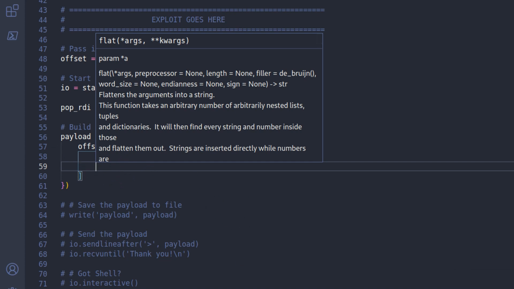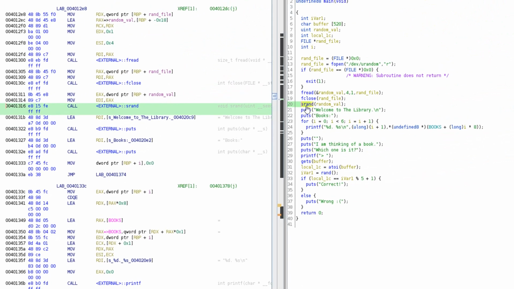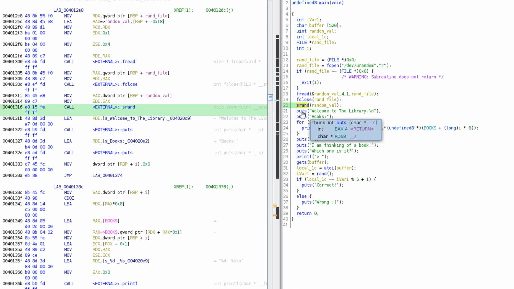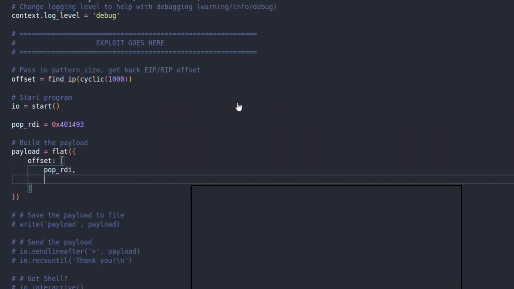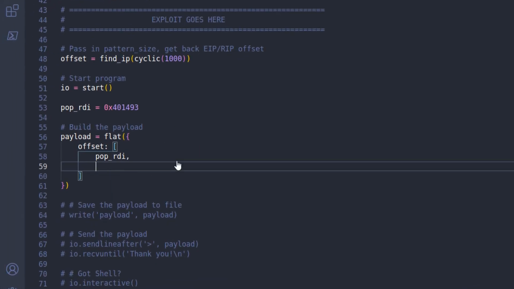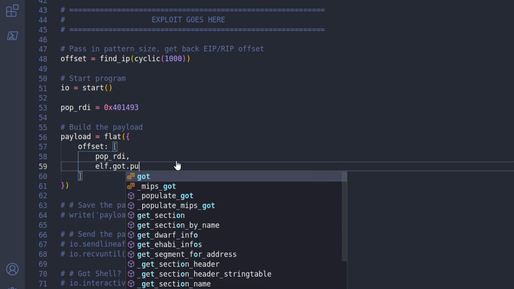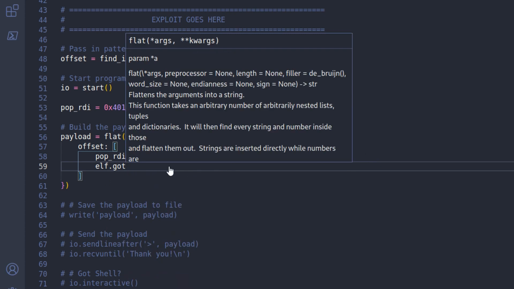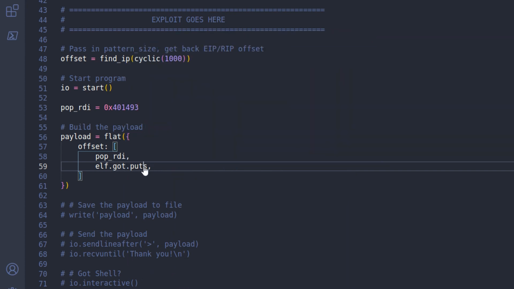And what we want to do there is puts. Let me see, actually, does it show here for puts? If we highlight puts, you can see there that the second parameter, RDI, is where we want to put the string. So let me pop RDI, and we're going to say elf.got.puts, and that's the address that we want to leak. So it could be something else. We could say that we want to leak elf.got.gets or something like that.